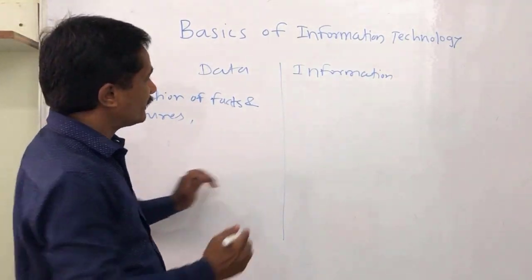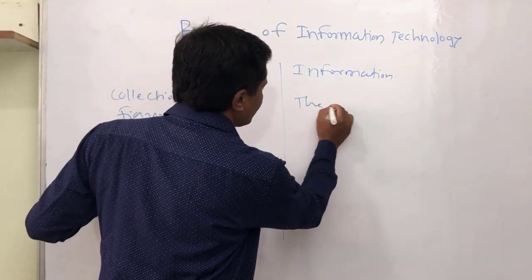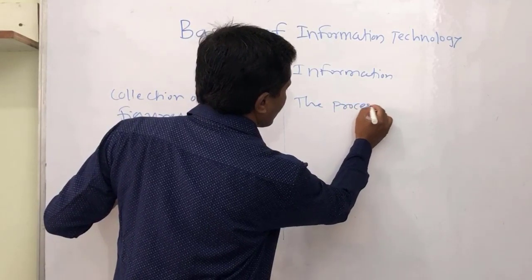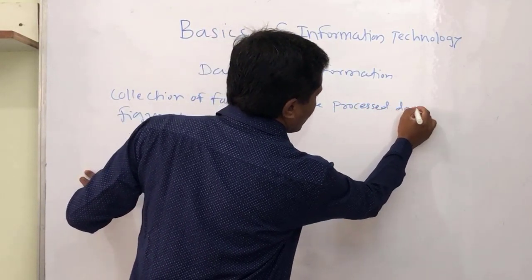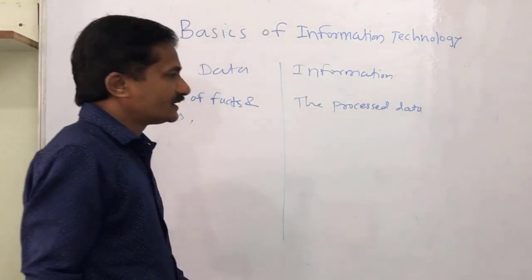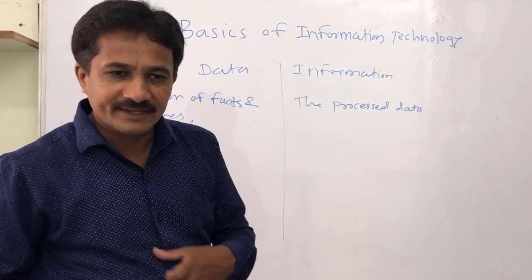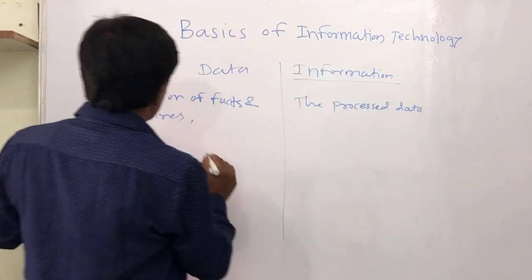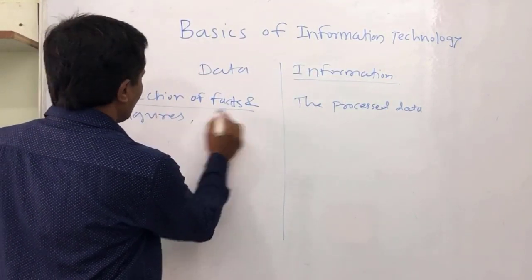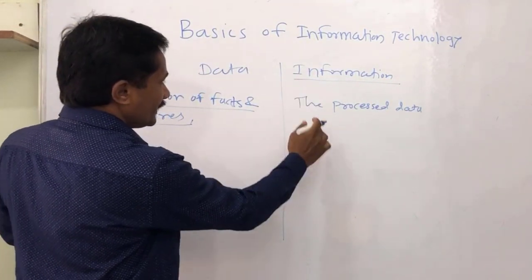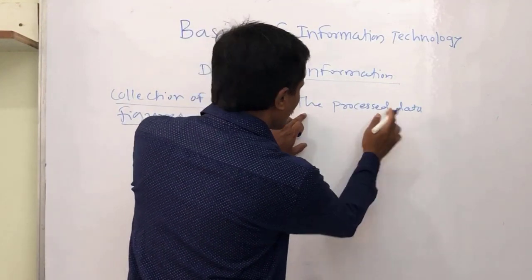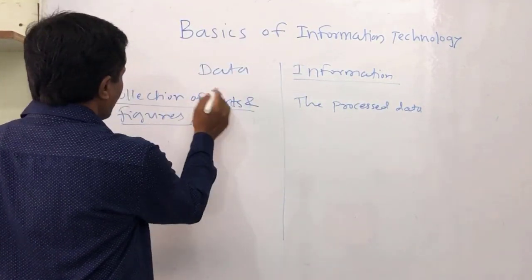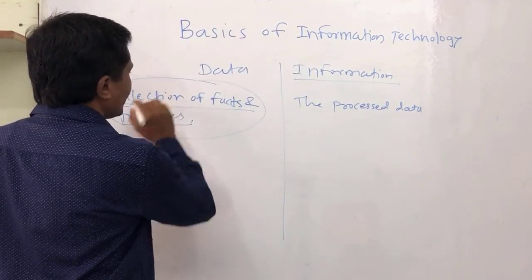In information, the processed data or formatted data is referred to as information. Data is a collection of facts and figures, but information is the result of processing that collected data.